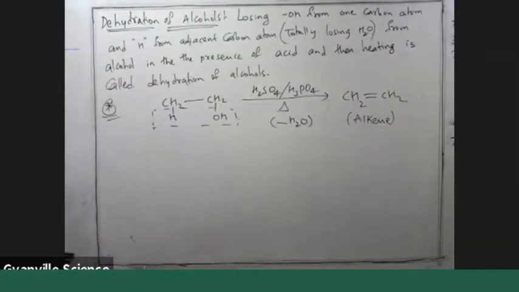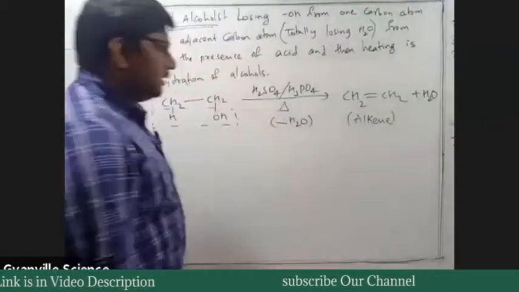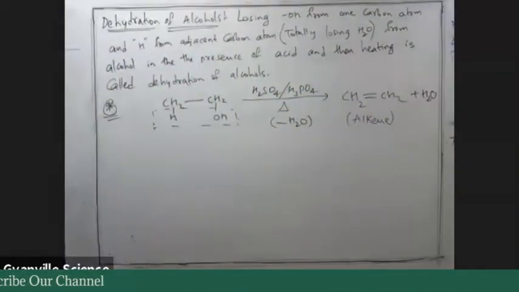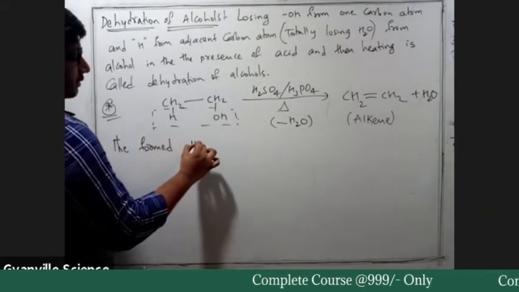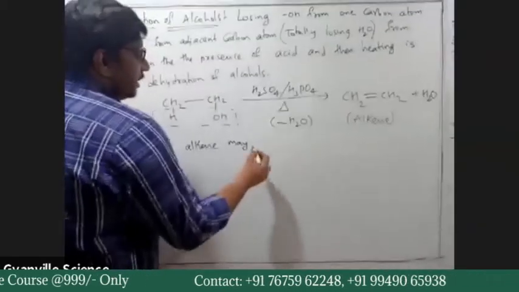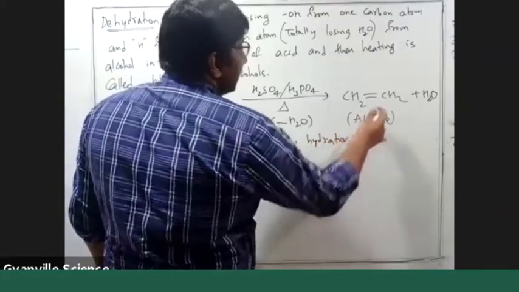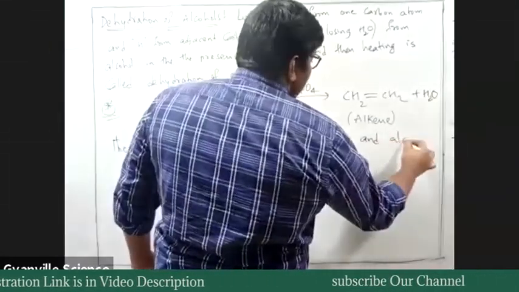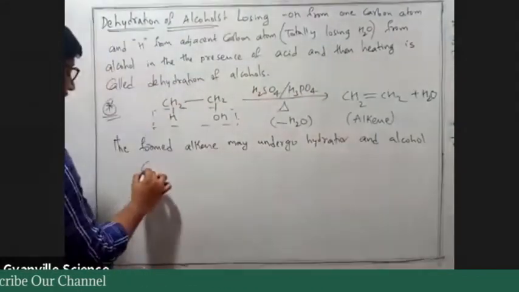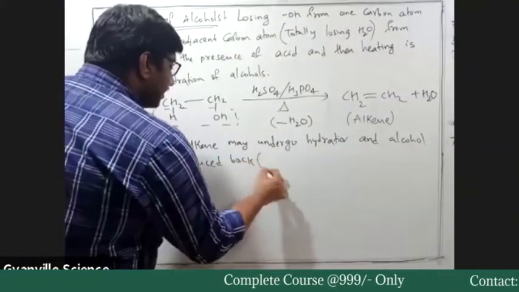Okay. This reaction has H2O present, and the temperature is also high. So the formed alkene may undergo hydration, that is alkene plus H2O, and alcohol can be produced back, or you can say it is a reversible reaction.